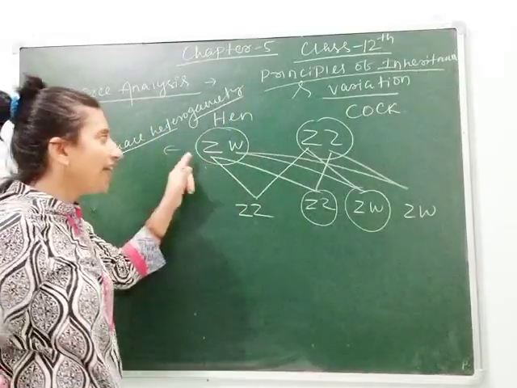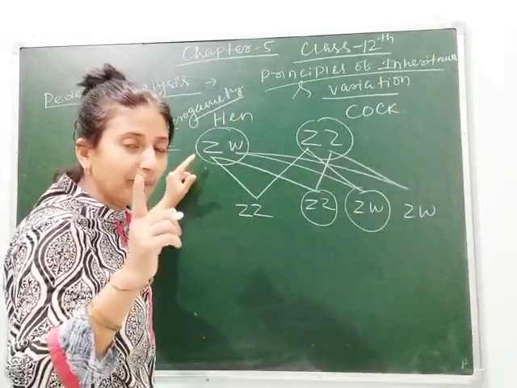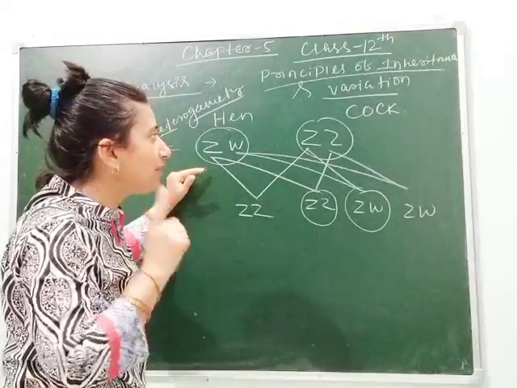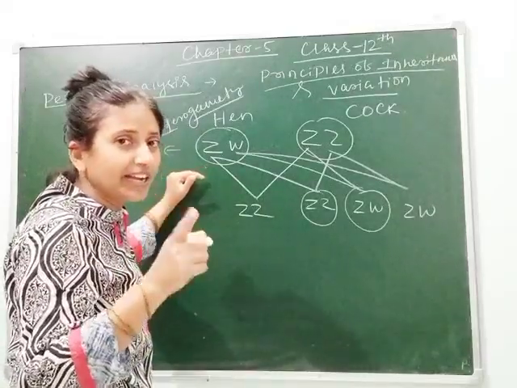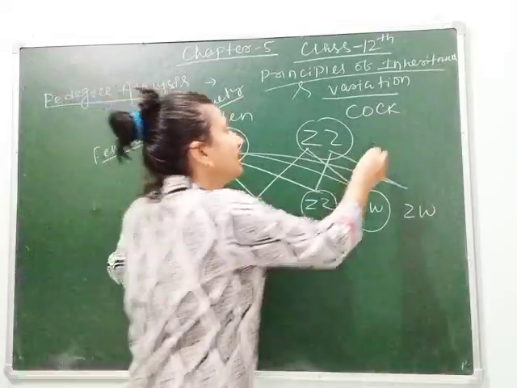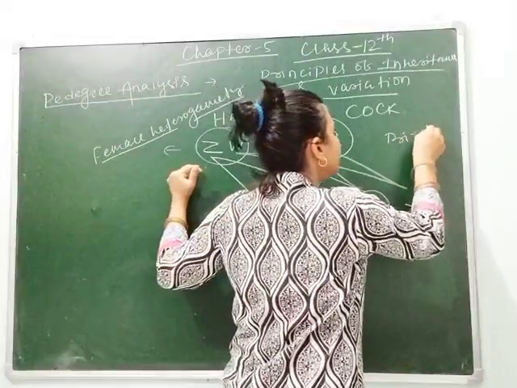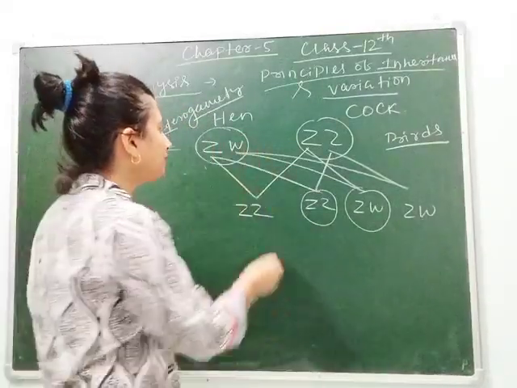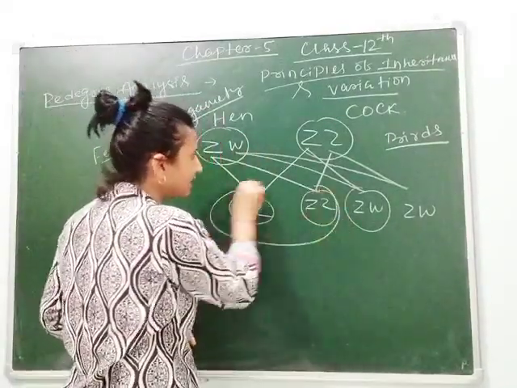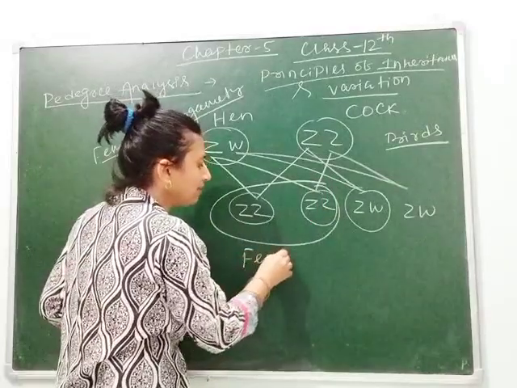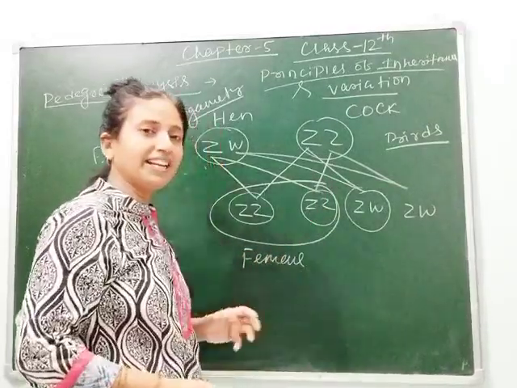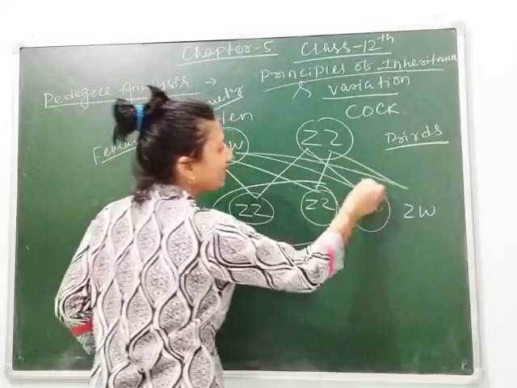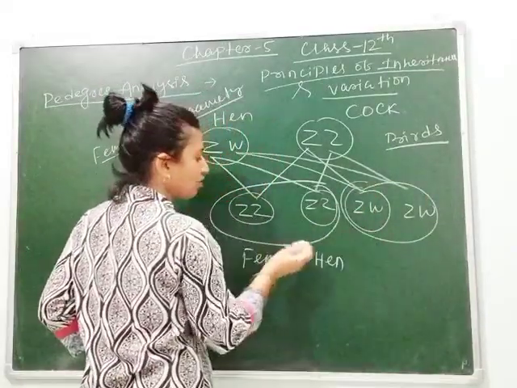It means when the female contains two different sex chromosomes, the female is responsible for determining the sex, and this happens in birds. So this example is about birds. Here there is a 50% chance of a female child. In case of chicks, female is called hen and male is called cock.